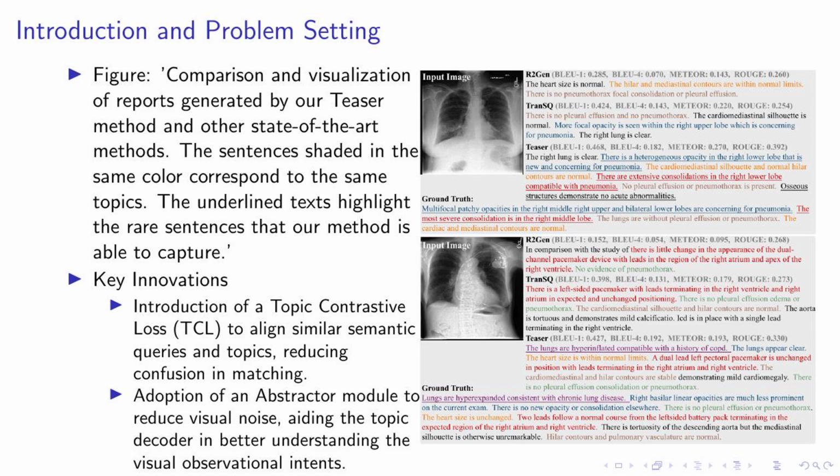Item, process overview. Begin itemize. Item, the vision transformer, ViT, extracts dense visual features from the input image. Item, the abstractor removes redundant information, resulting in compact, task-relevant visual features. Item, the Topicwise Separable encoder generates diverse topic embeddings using these features. Item, the most suitable sentences are identified from the gallery for report generation.